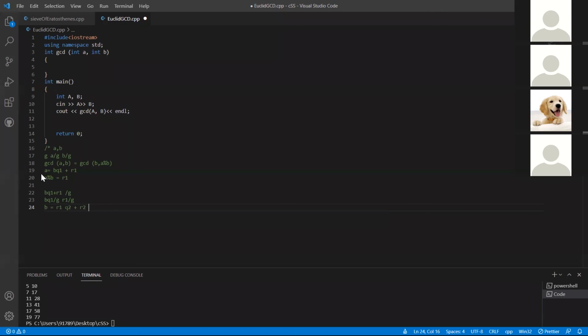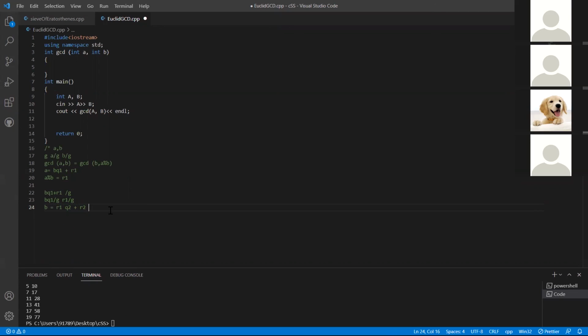So this statement is implying this. Okay, now if I divide B with R1, Q2 will be my quotient and R2 will be my remainder. Now in order for this to be exactly divisible by G, again, the same process goes over here. R1 Q2 should be exactly divisible by G, and R2 should be exactly divisible by G.